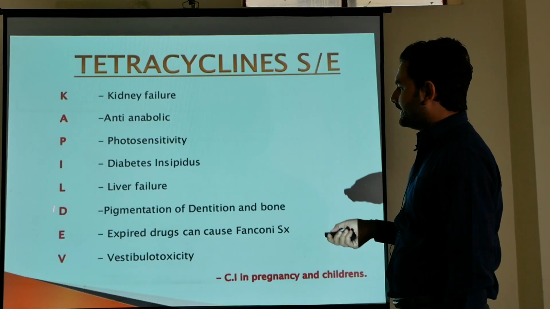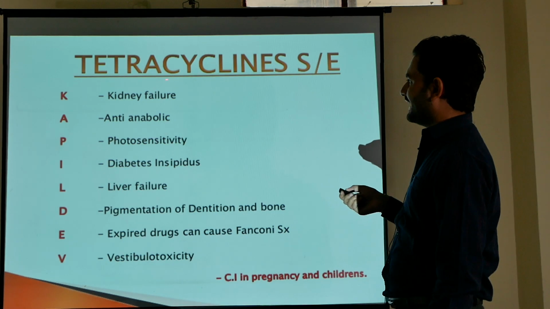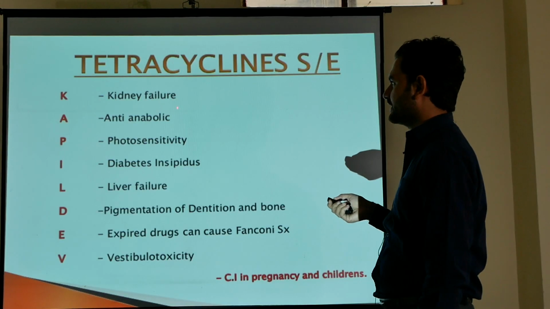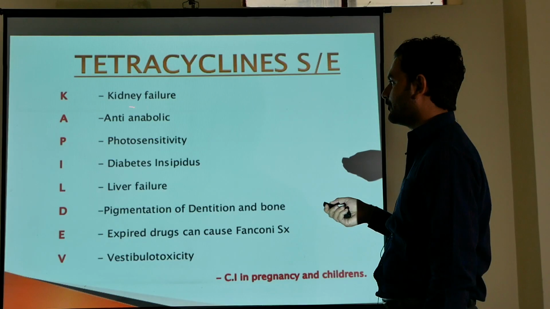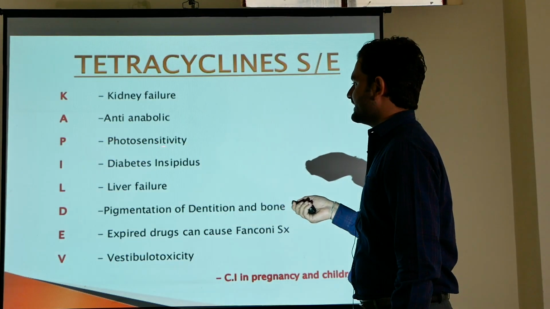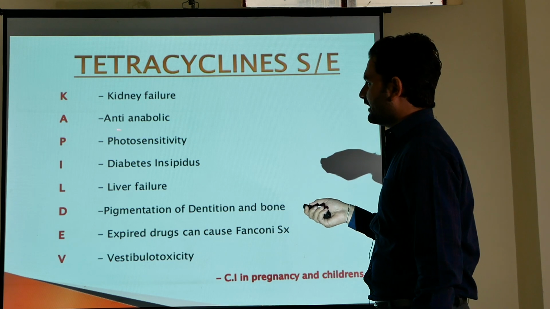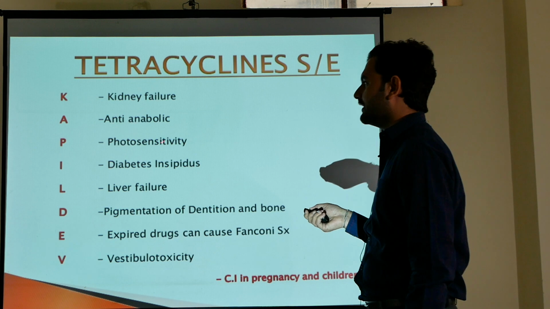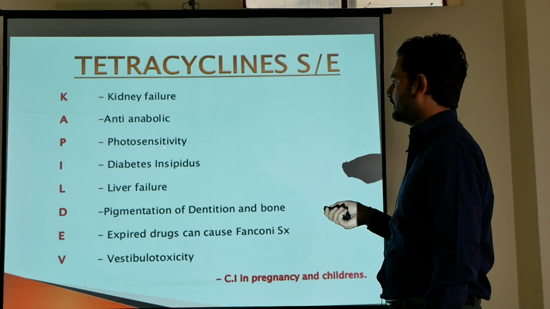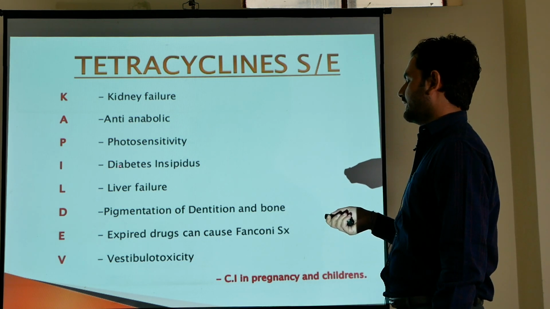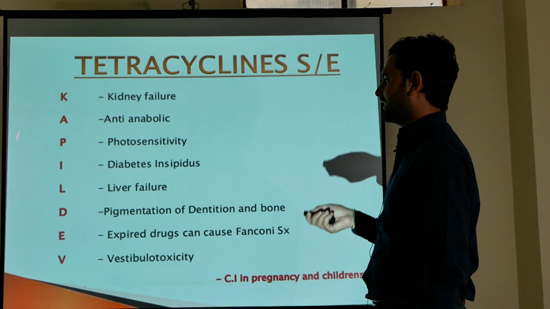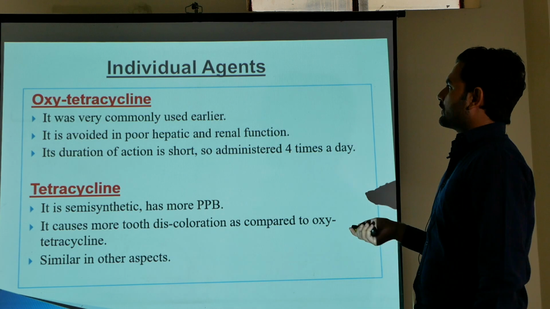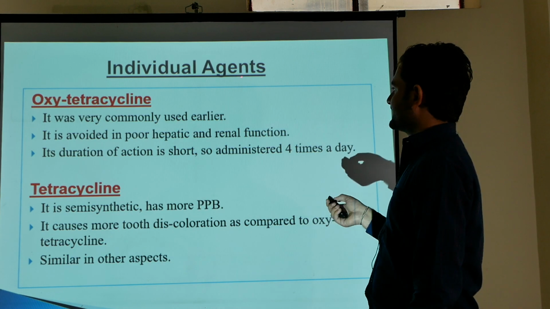By the mnemonic Kapil Dev, we can remember the adverse effects of tetracyclines. K for kidney failure, they lead to kidney failure. A for anti-anabolic action. And why is there anti-anabolic action? Because if we are using tetracyclines at higher doses, they can cause anti-anabolic actions. They are phototoxic, we know very well. They can cause diabetes insipidus. They can cause liver failure.